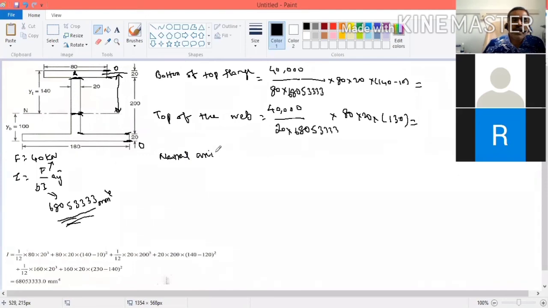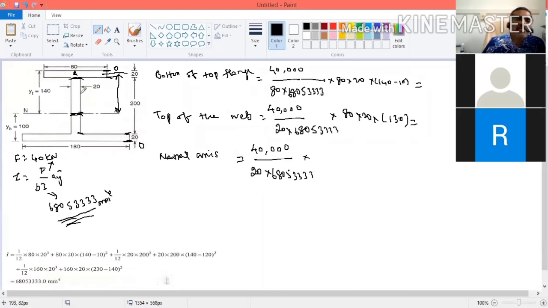Neutral axis. At the neutral axis, the load is the same, 40,000. What is the width? Width is equal to 20. And what is the value of I? I is equal to 685.3.